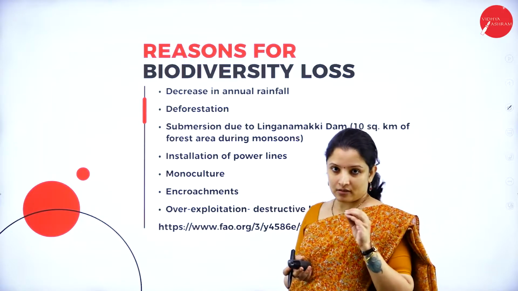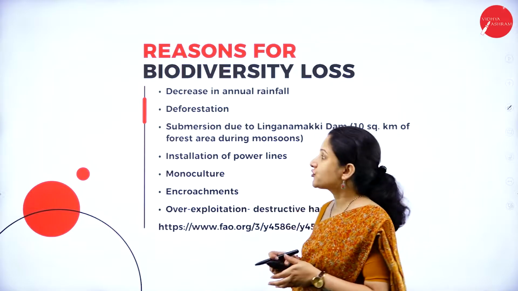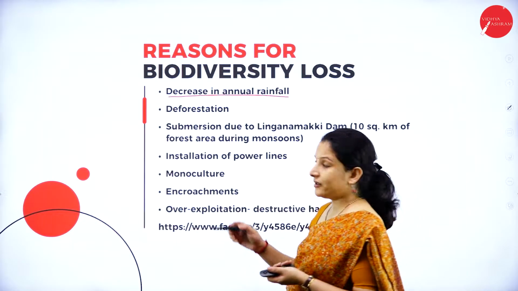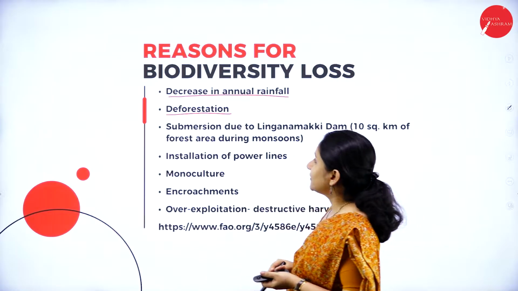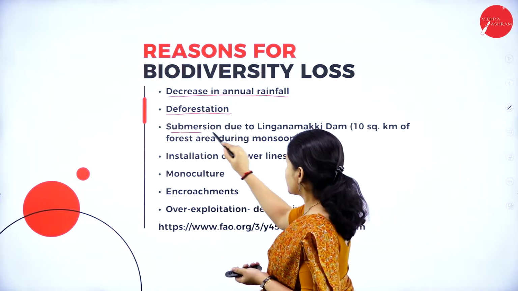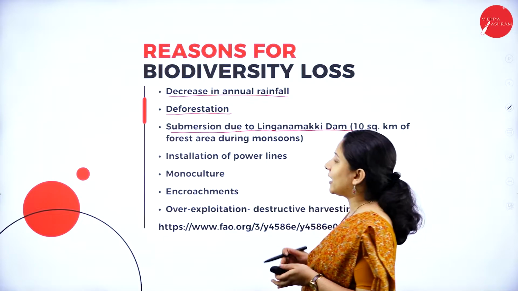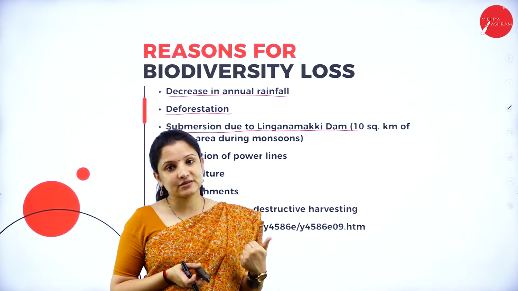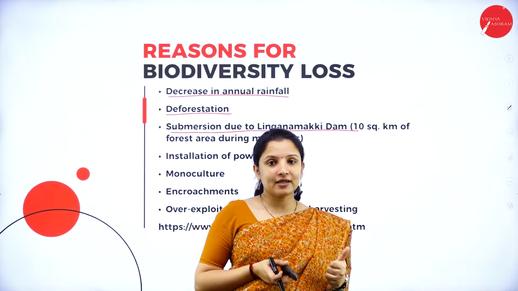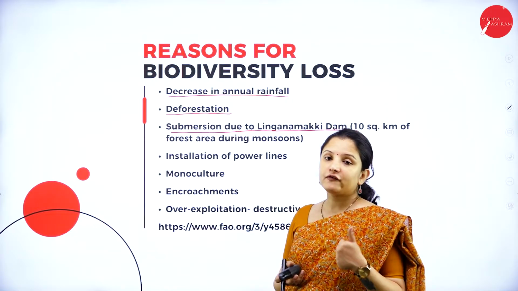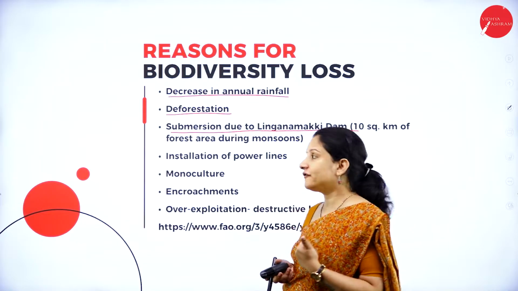And this habitat destruction eventually led to decrease in annual rainfall, then it led to deforestation, then it also led to submersion. Submersion occurred due to Linganamaki Dam. So a lot of problems arose because of the cultivation of these medicinal plants. One thing was, because of the cultivation of medicinal plants, they started to go in for deforestation, that is cutting of trees.